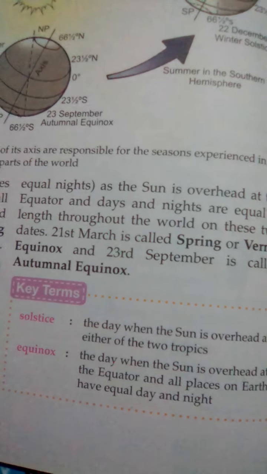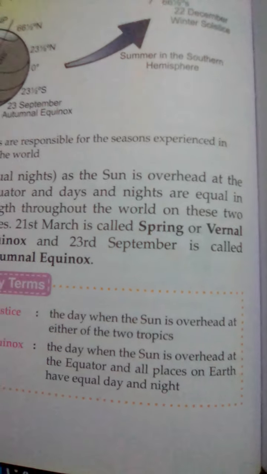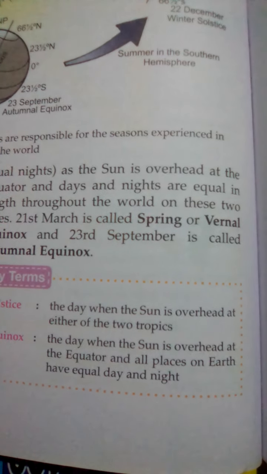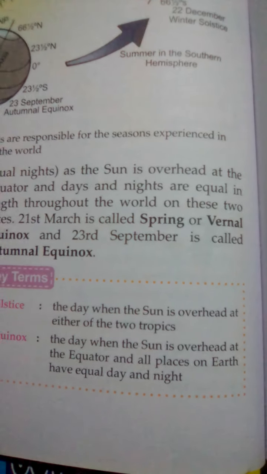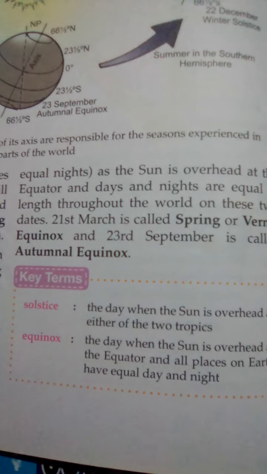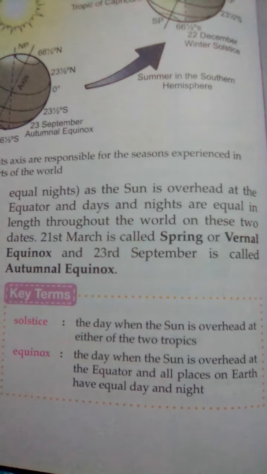So, as the sun is overhead at the equator, days and nights are equal in length throughout the world on these two dates, 21st March and 23rd September. 21st March is called the spring or the vernal equinox and 23rd September is called the autumnal equinox.